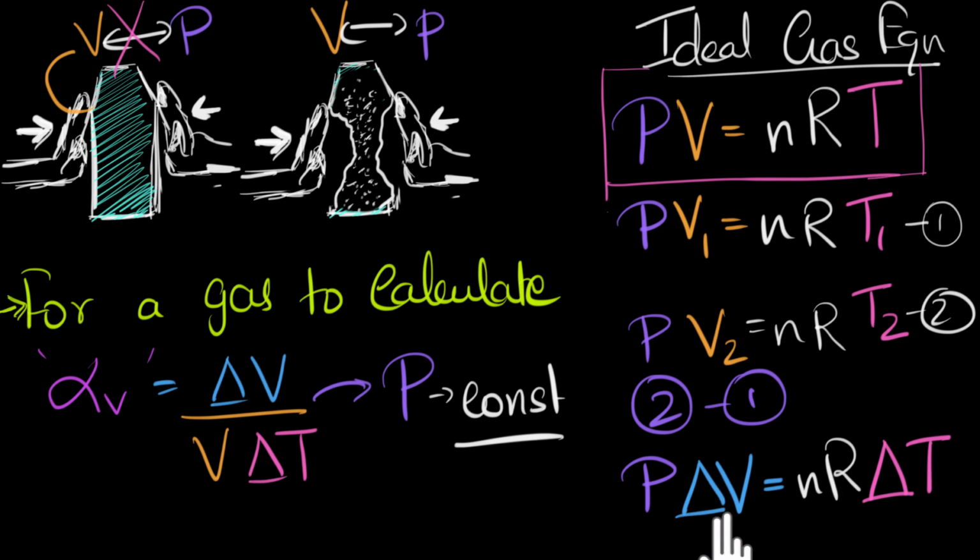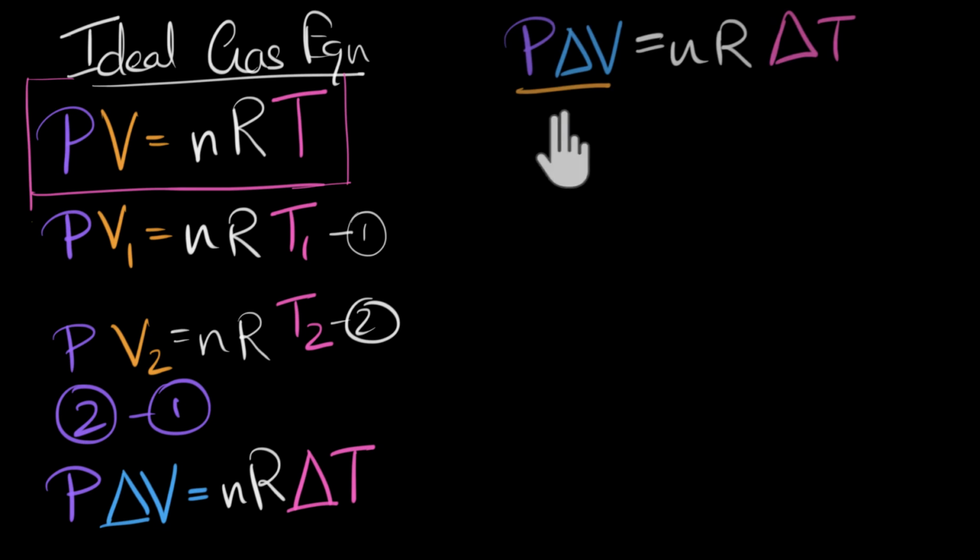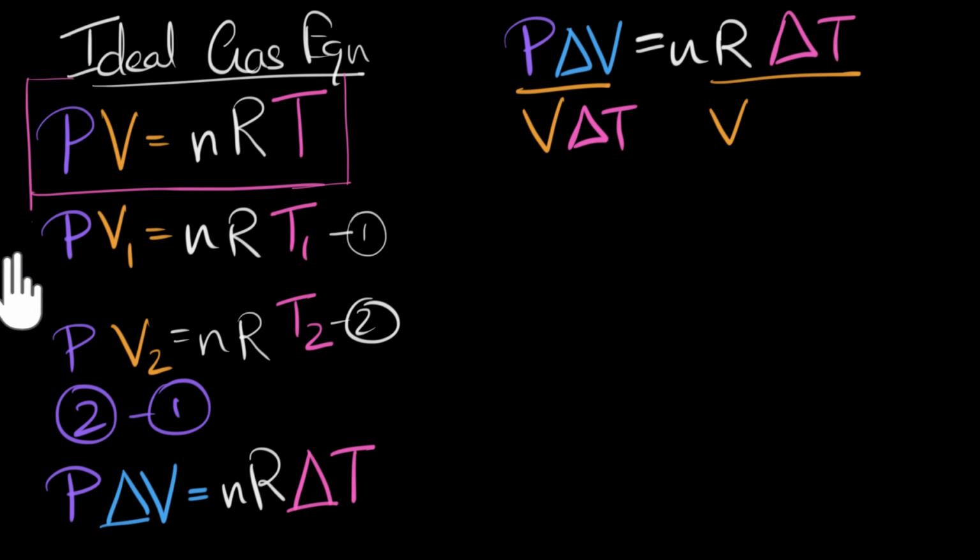Now, from this equation, we can calculate what delta V is, the change in volume, but we want to calculate how much the volume changes per unit volume, per unit temperature change. So let's go ahead and divide this equation by V delta T on this side, and V delta T on this side. The delta T cancels out over here.